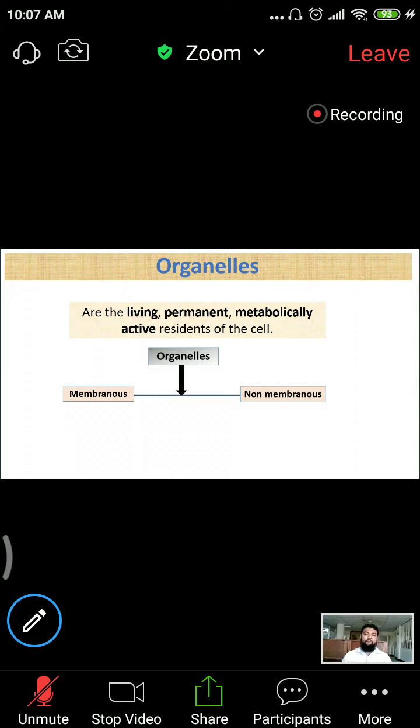So membranous organelles, at least 5. We have provided only 5 membranous organelles to you, which I have already showed you. Remember: mitochondria, endoplasmic reticulum, lysosome, peroxisome, Golgi apparatus. These are membranous organelles. And non-membranous organelles, always remember ribosome, centriole, and cytoskeletal components, that is microtubule, microfilament, and intermediate filament. These are very important.